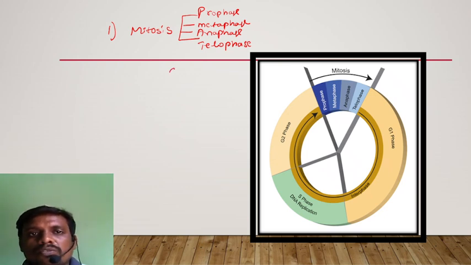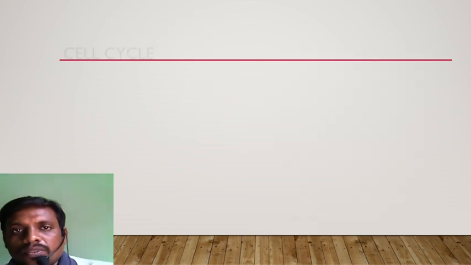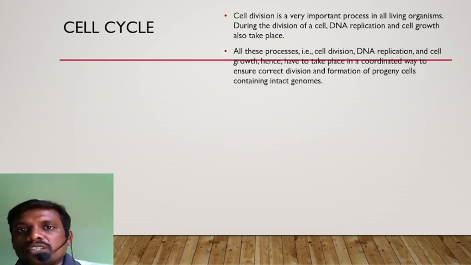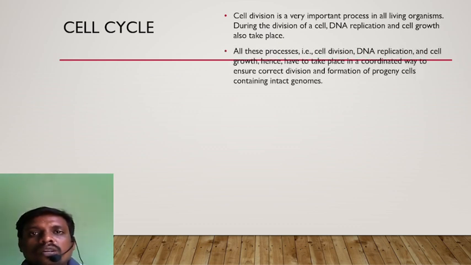Mitosis, and the G1 phase, and the G2 phase, gap 2 phase. In between these two phases, the S phase is also present. Now, if you carefully observe the cell cycle, cell division is a very important process. During the division of a cell, DNA replication occurs and cell growth takes place.